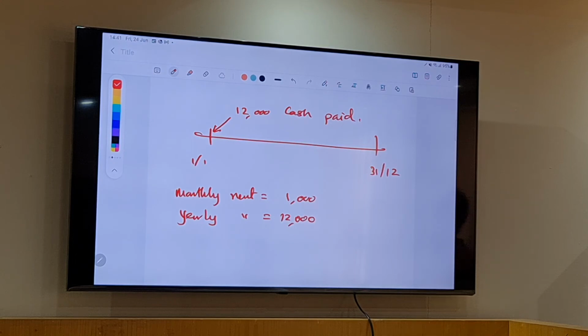Now, suppose, for some reason, at the end of this month, the tenant has to vacate, how much should the landlord return? 11 months' rent. Meaning, whatever rent is paid in advance is not his money. But for some commercial reasons, he received the money in advance. So, can he consider that as income? No, it's a liability.